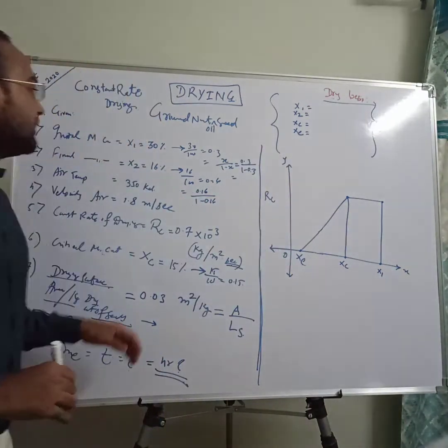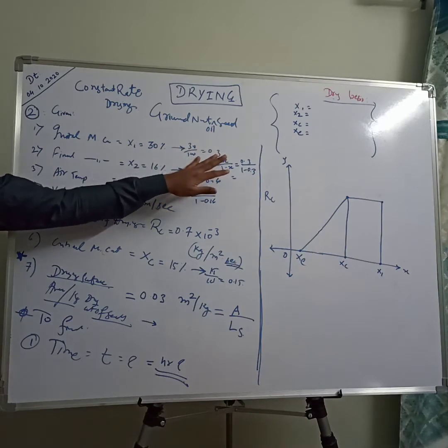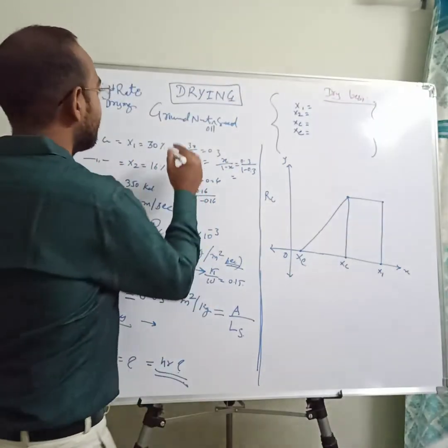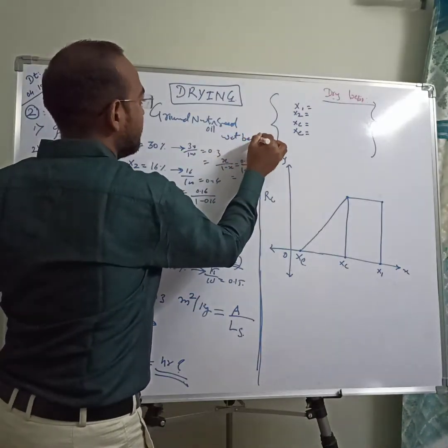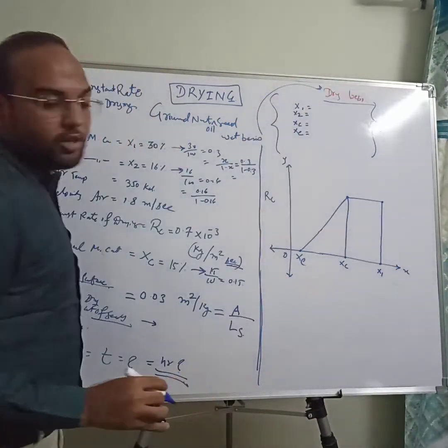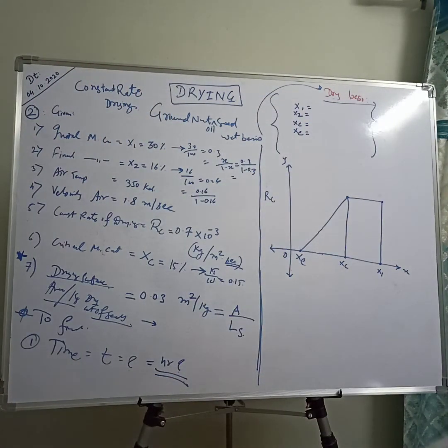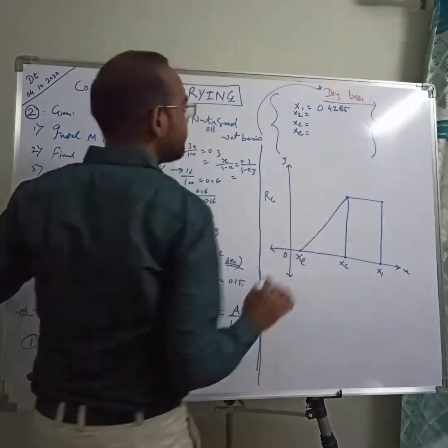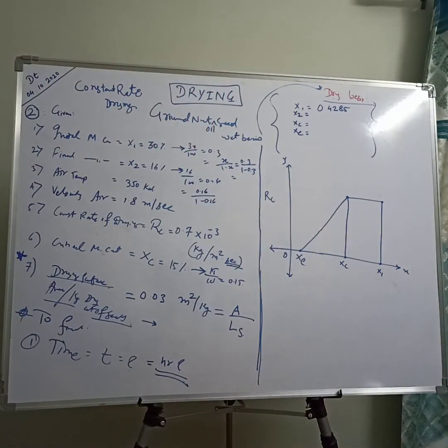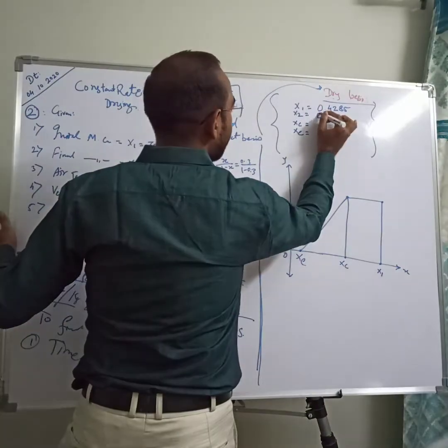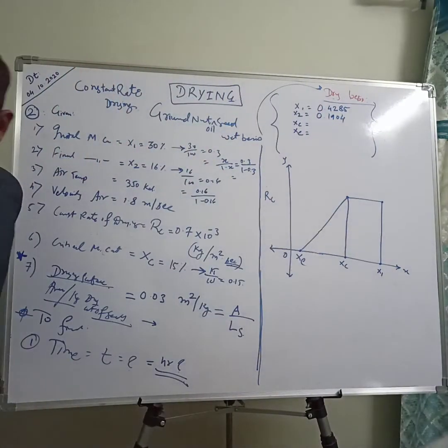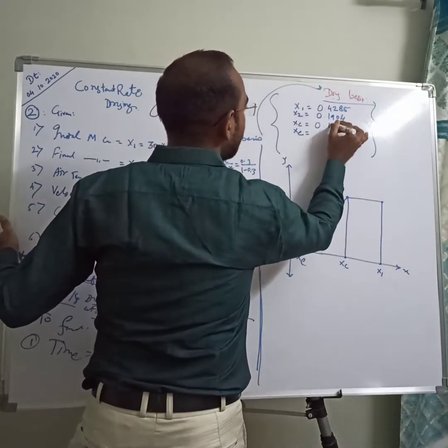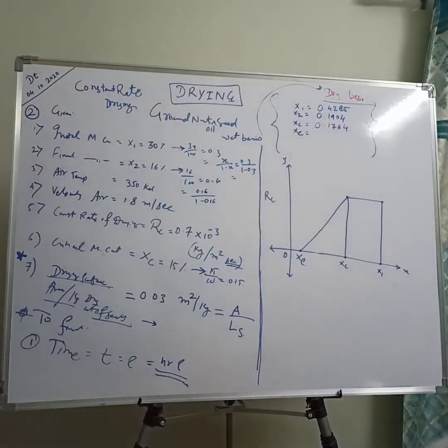The initial moisture, 30%, gets converted into weight fraction 0.3, and we assume it on the weight basis and convert them into the dry basis. So the first value x1 is 0.4285, x2, that is final moisture content, is 0.1904, then xc, critical moisture content, is 0.1764.